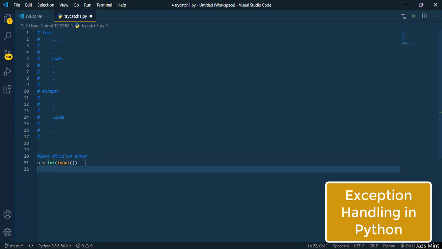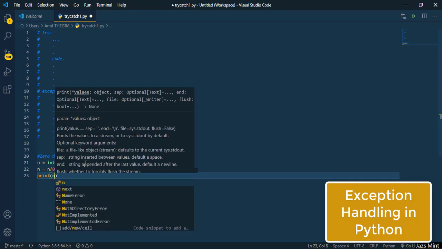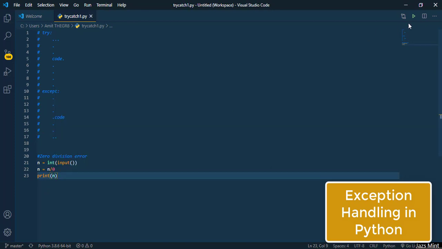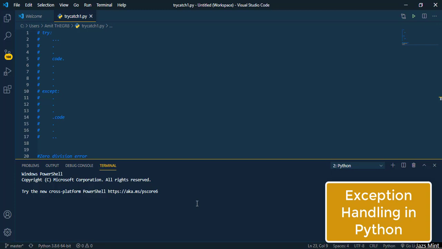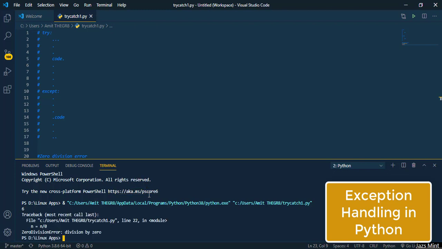Now we all know from basic mathematics that dividing any number by 0 is definitely forbidden, or it will proceed the result to infinity, which is completely unacceptable in programming languages. So what we'll do is simply write n equals n by 0. Since n now has the value infinity, it will give you an error. Let's see what error it gives, and we'll execute this one. We'll enter the value, let that value be 6. So yeah, you can see here it is a ZeroDivisionError, division by 0.